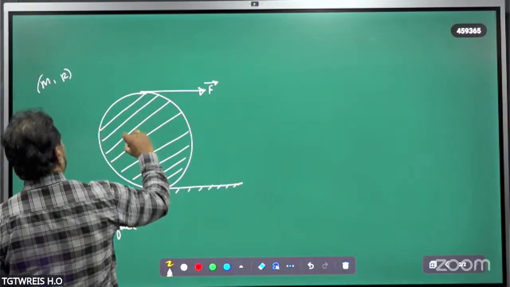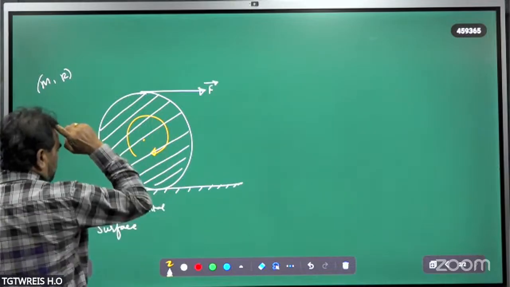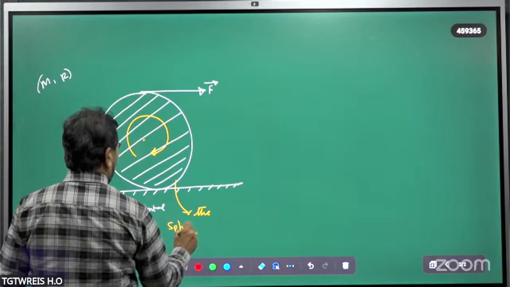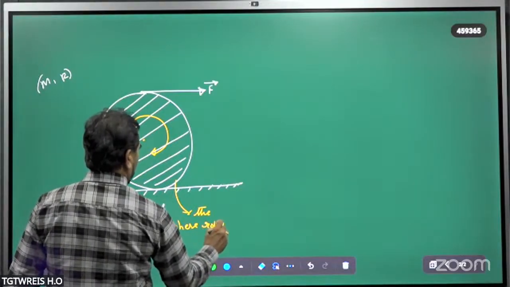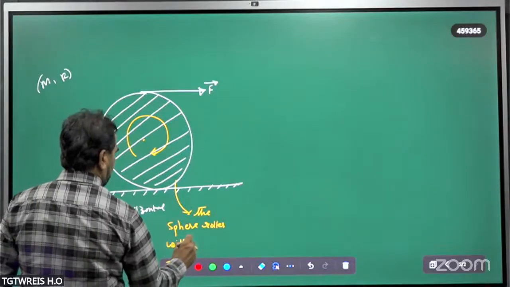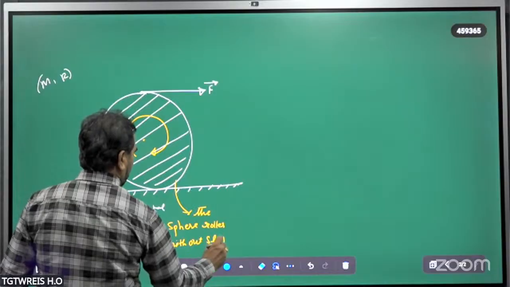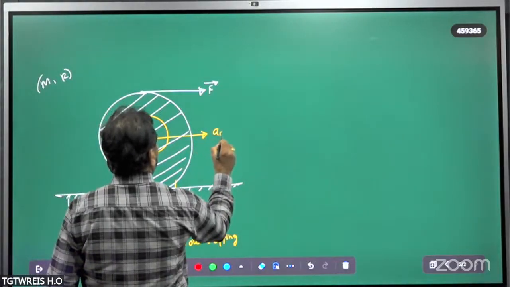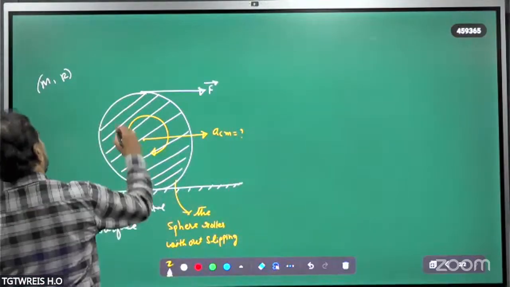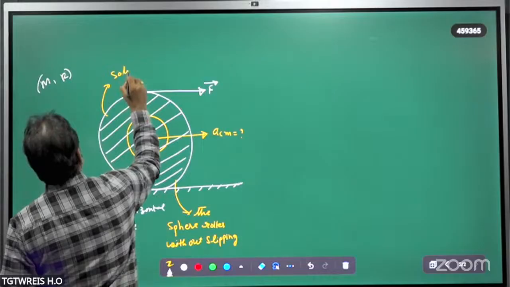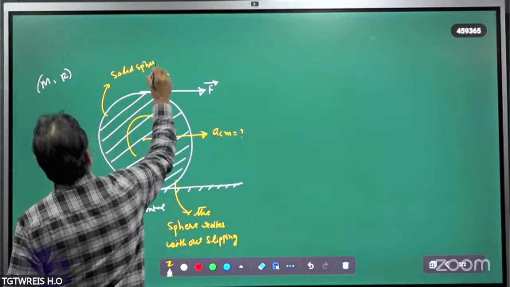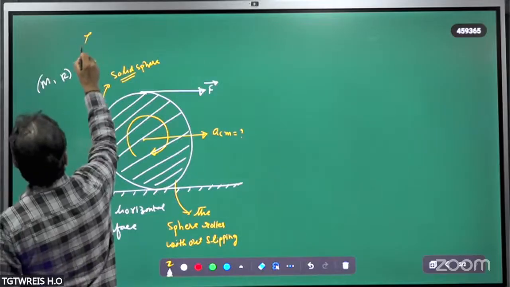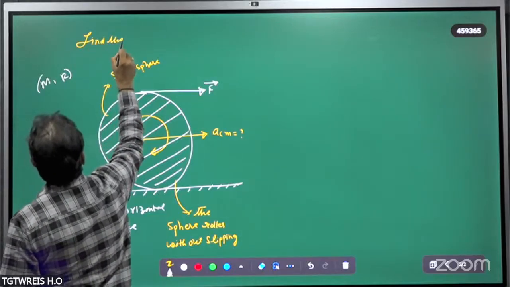The sphere rolls without slipping. Then find the acceleration of the center of mass of the solid sphere, as shown in the figure.